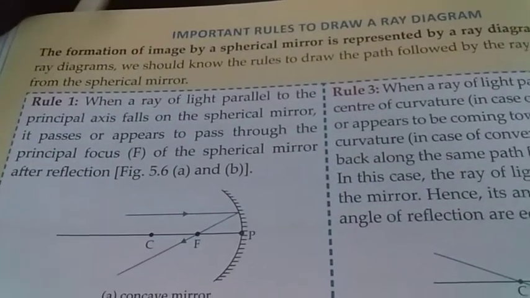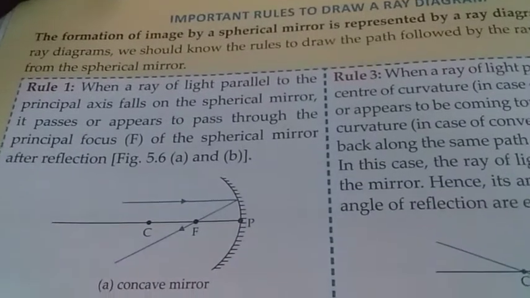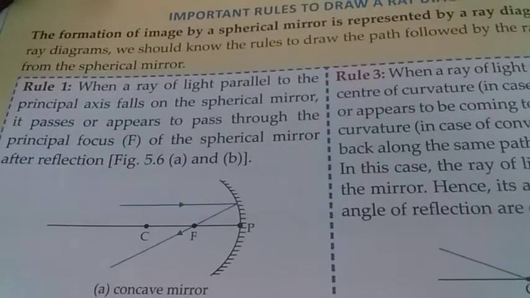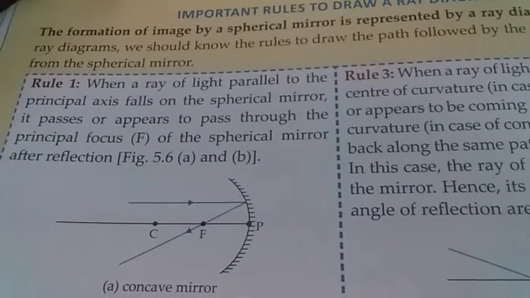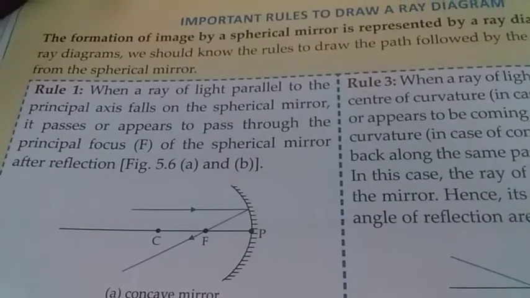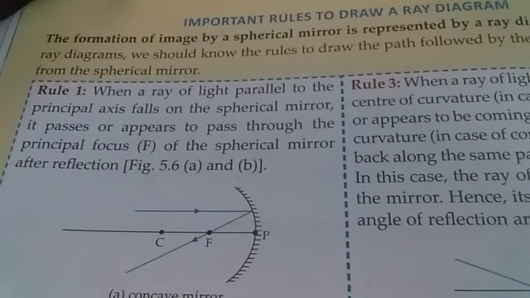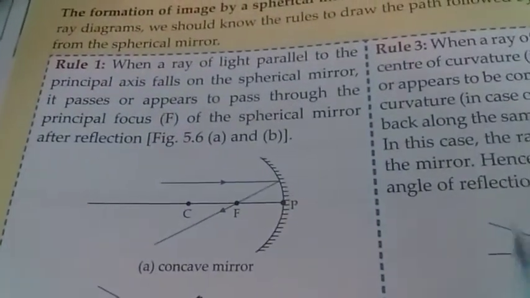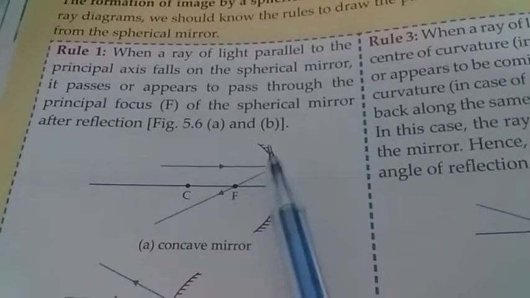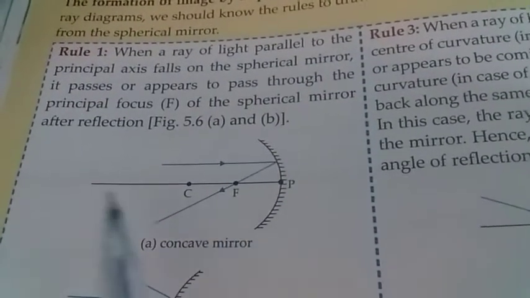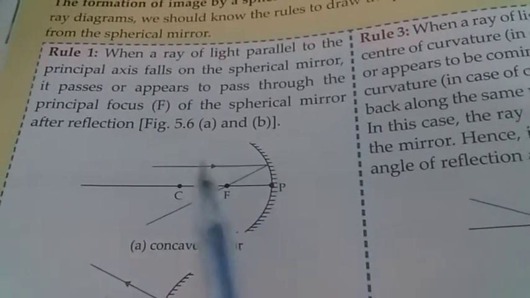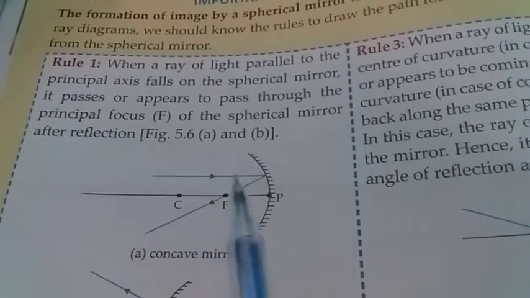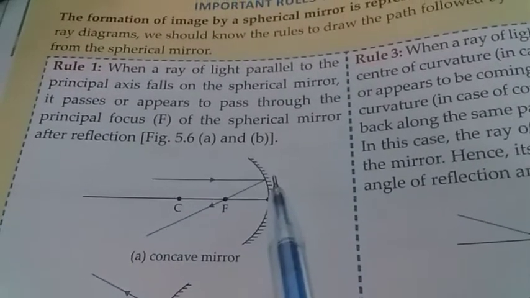Now to draw the ray diagrams, we have to follow some rules. So rule number 1 is when a ray of light parallel to the principal axis falls on the spherical mirror, it passes or appears to pass through the principal focus of the spherical mirror after reflection. Now let's see, this is a ray diagram. This is a spherical mirror and this is the principal axis. This is the ray of light. It is parallel to the principal axis. It is falling on the spherical mirror.